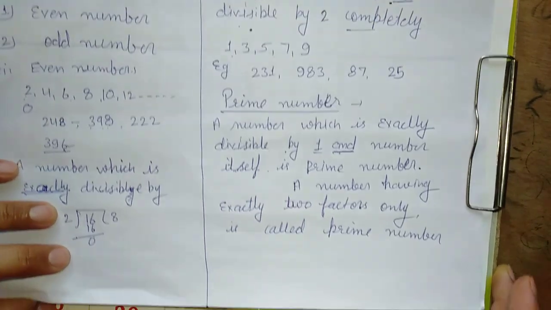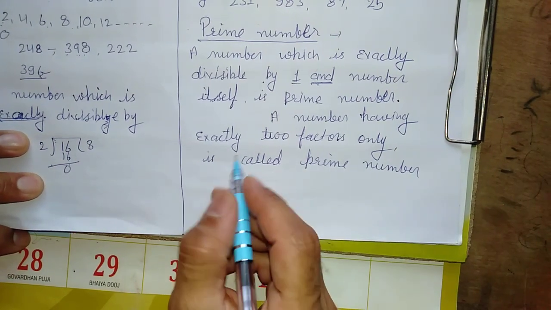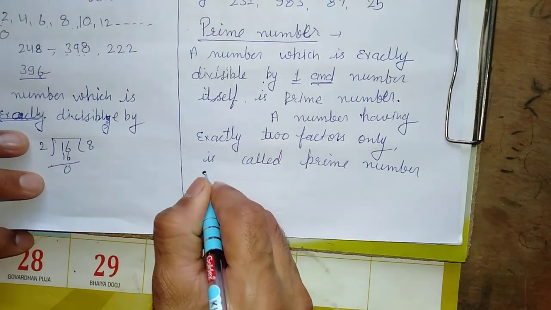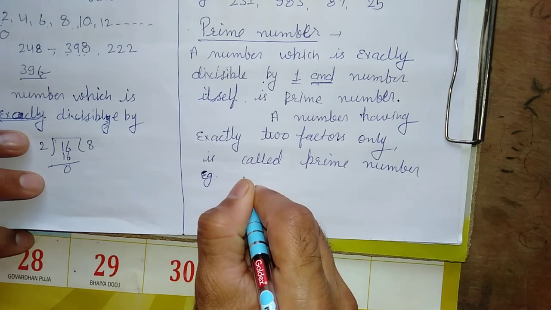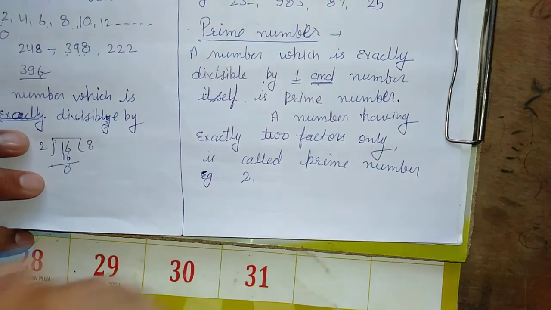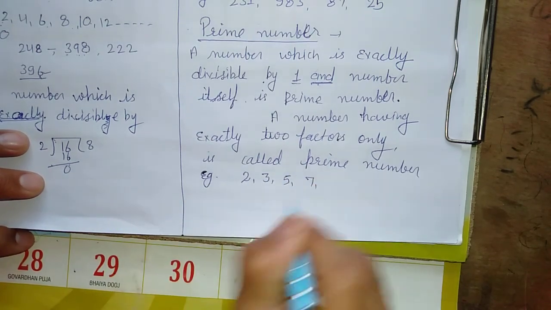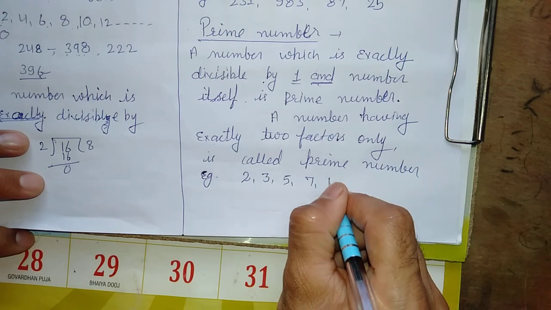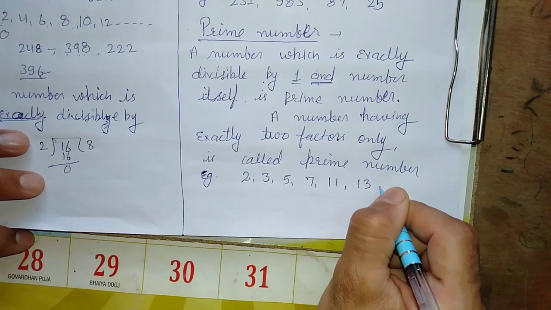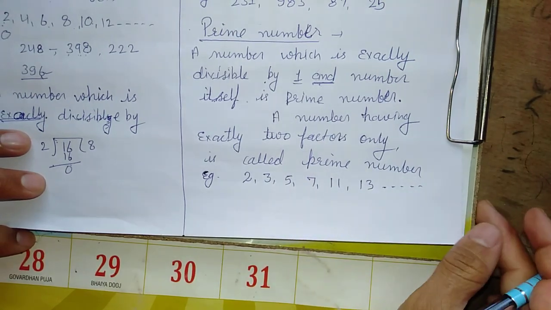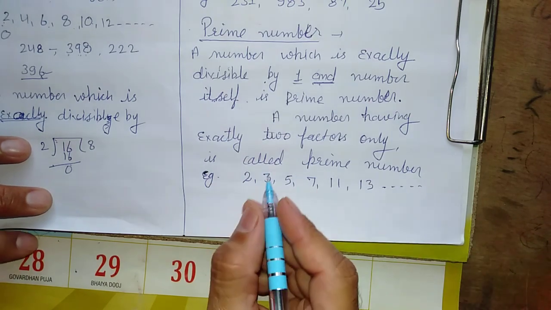Now, examples of prime numbers are: 2 is a prime number, 3 is a prime number, 5 is a prime number, 7 is a prime number, after 7, 11 is a prime number, 13 is a prime number, and there are so many prime numbers. How are they prime numbers?